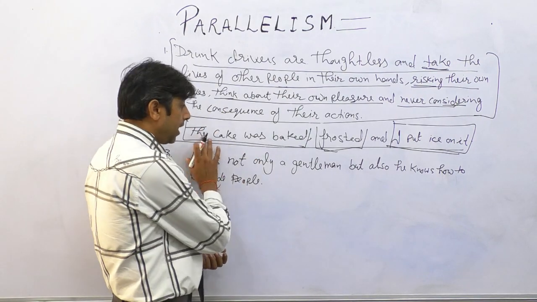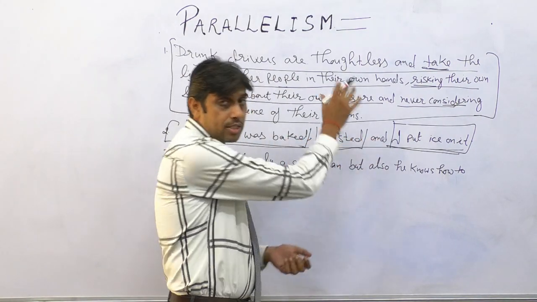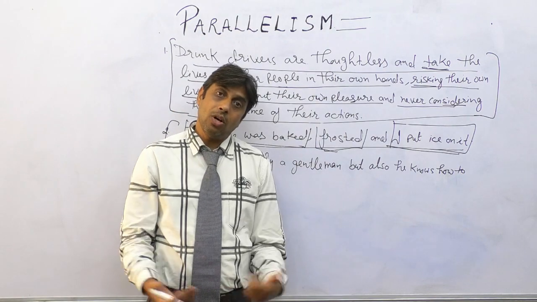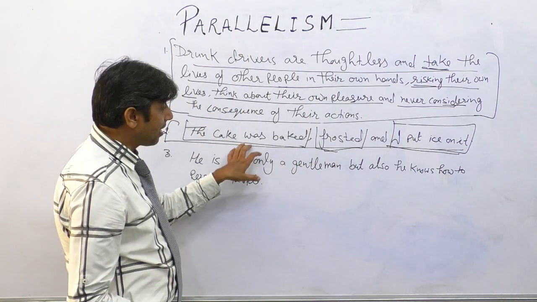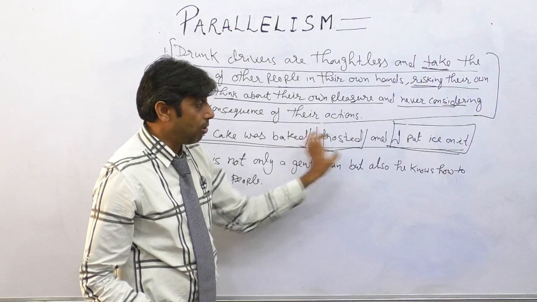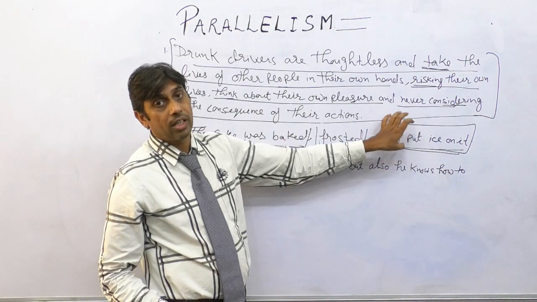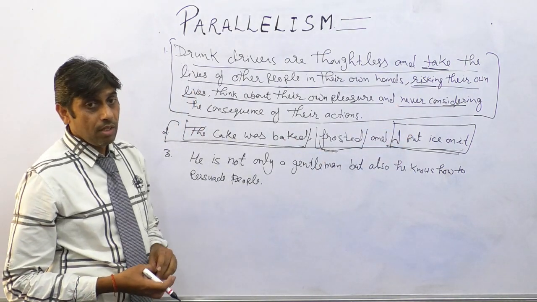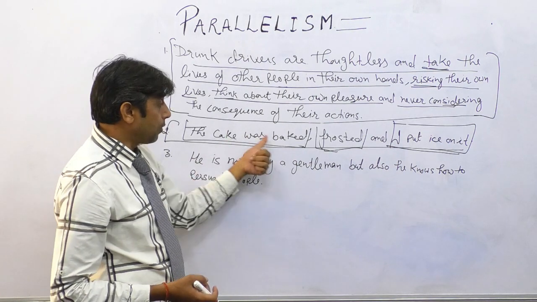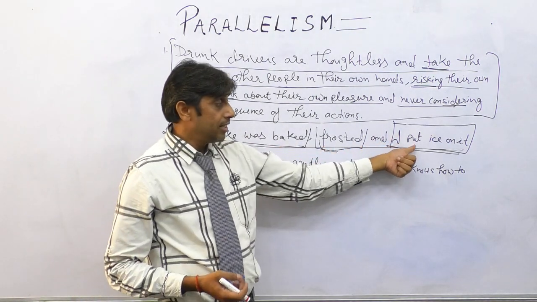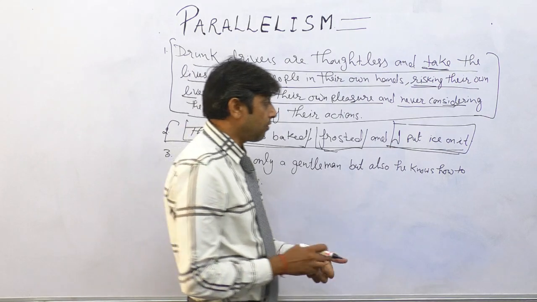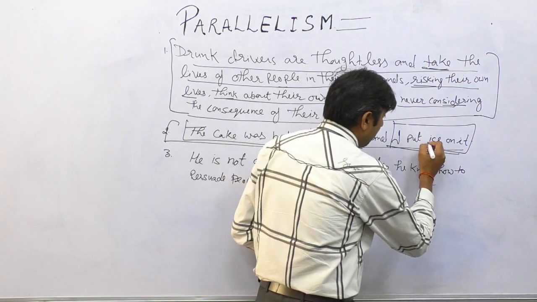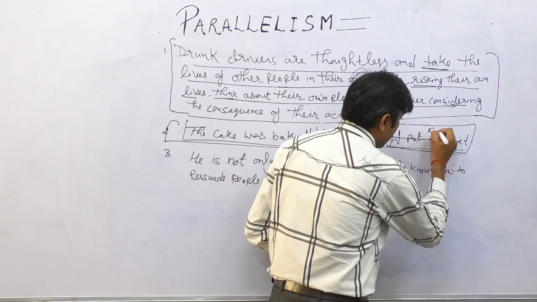Either I have to write all the phrases and clauses in active voice or in passive voice. So what can be the right sentence if I write all the clauses in passive voice? The cake was baked, frosted and iced. Instead of writing I put ice on it, I can make it iced.